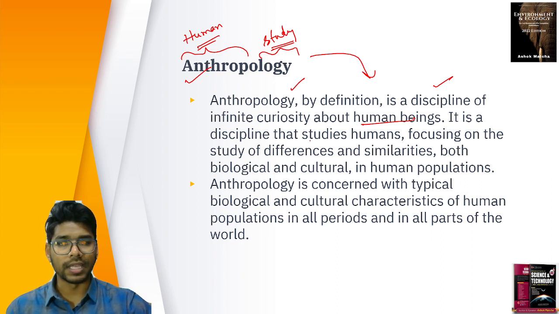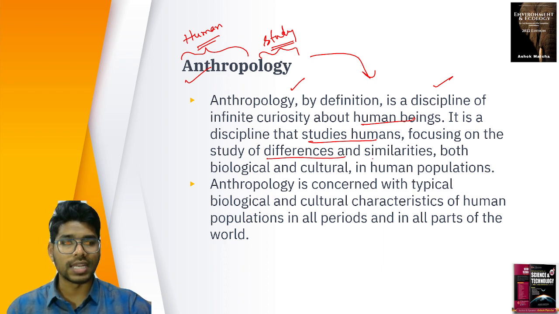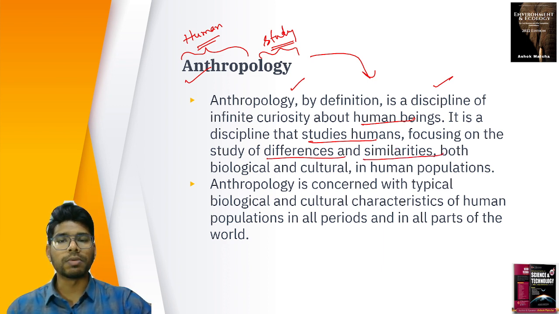It is a discipline that studies humans, focusing on the study of differences and similarities. Humans have been scattered across the globe, and humans in one geographical area were totally different from those in another, and at the same time, there are similarities as well.